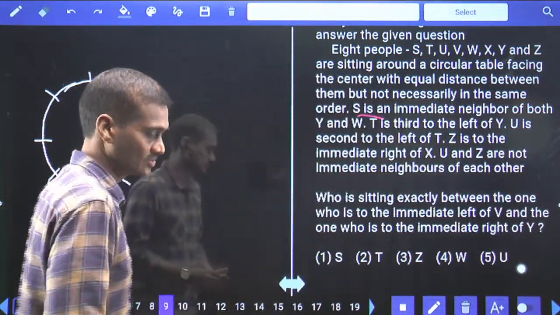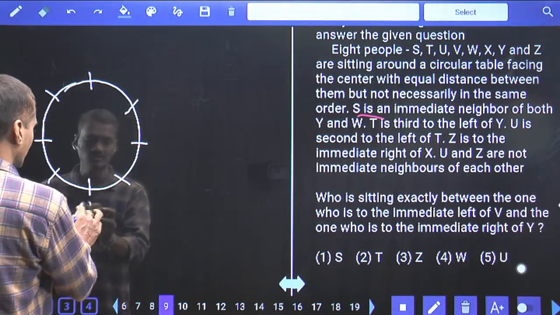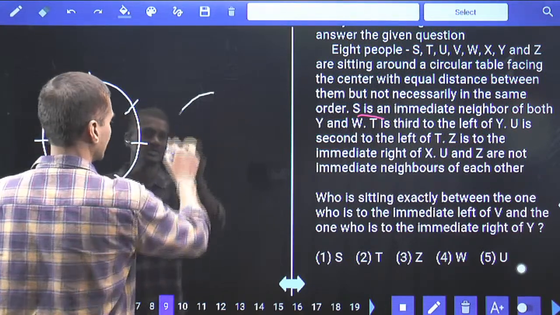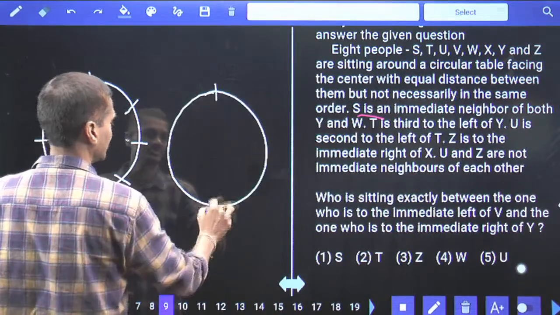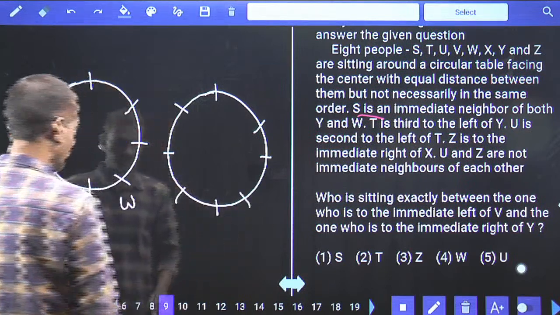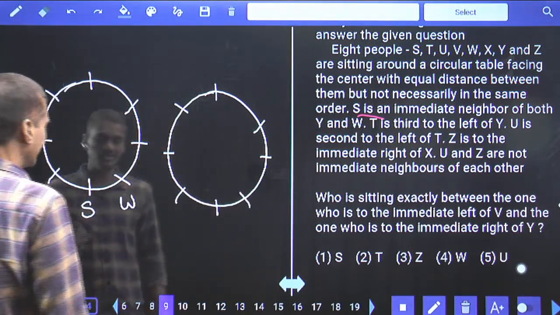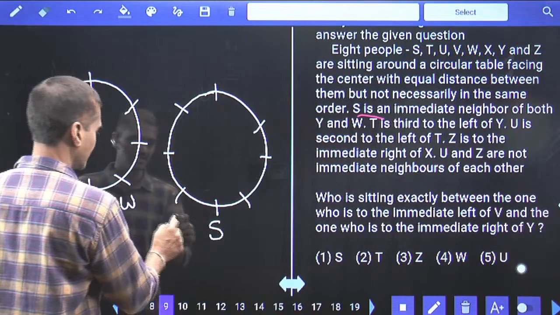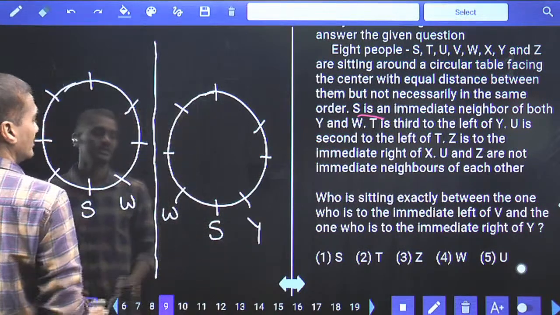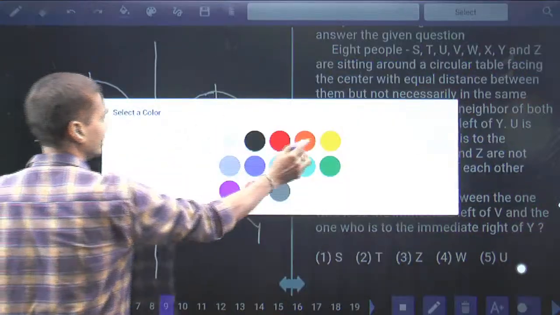Then how to take this one? As S is an immediate neighbor of both Y and W, S is here, with Y and W beside it, that is one possibility. And what is the second possibility we have? In the second possibility, 1, 2, 3, 4, 5, 6, 7, 8. In the first case, I have taken Y to the immediate left of S. Now in the second case, I am taking W to the immediate left of S.